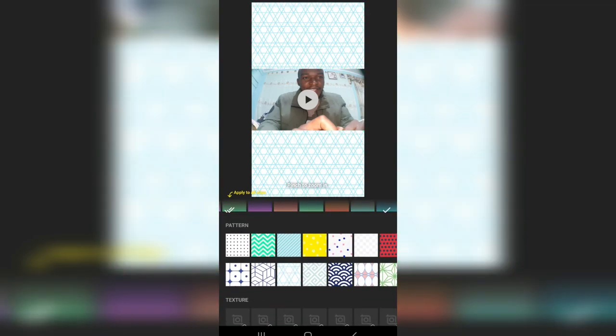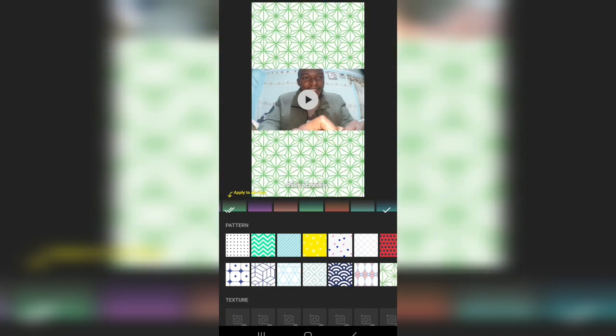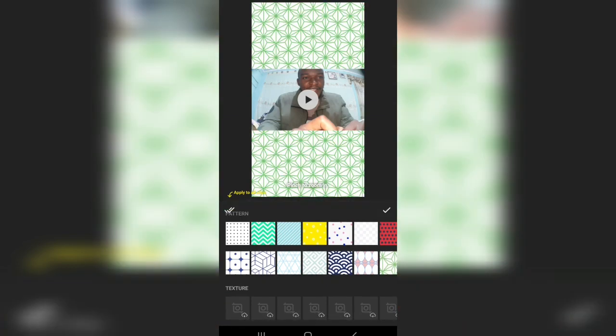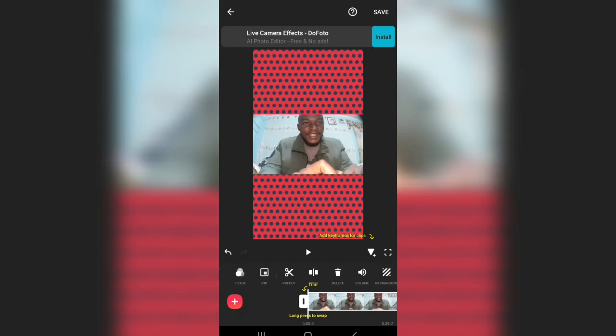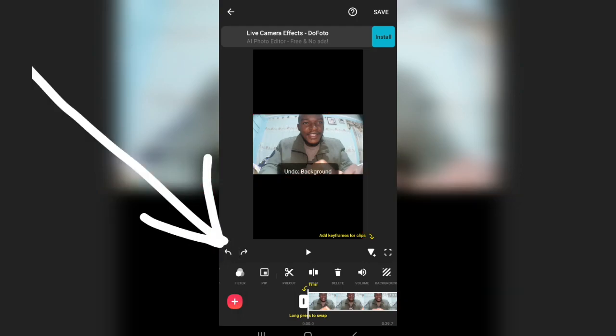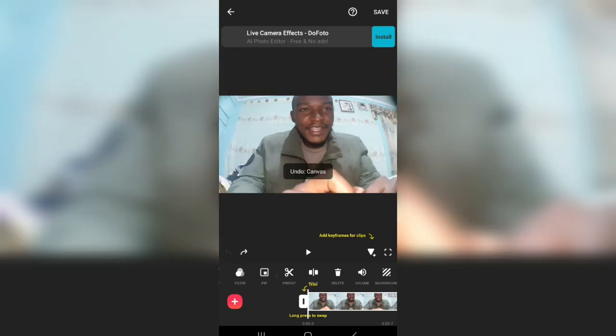If I want to use these patterns here, whichever way you wanna use it. And if I want to undo any of what I've done, I use this arrow here. See, it has undone.